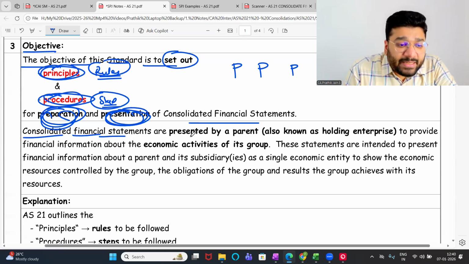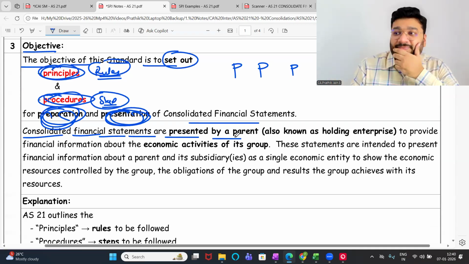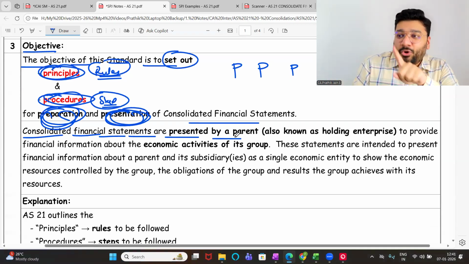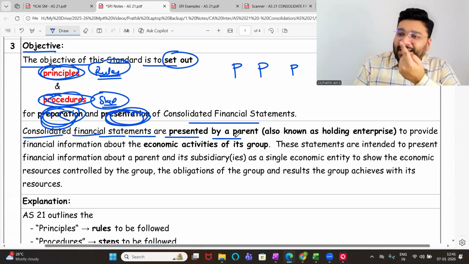Consolidated financial statement is presented by whom? Parent company or subsidiary company or both? Only parent company. Only one of you has to show the consolidated financial statement, not everybody. Doesn't make sense, no? Because when you merge both, the data is one. Whether I show it or the subsidiary shows it doesn't matter, no?